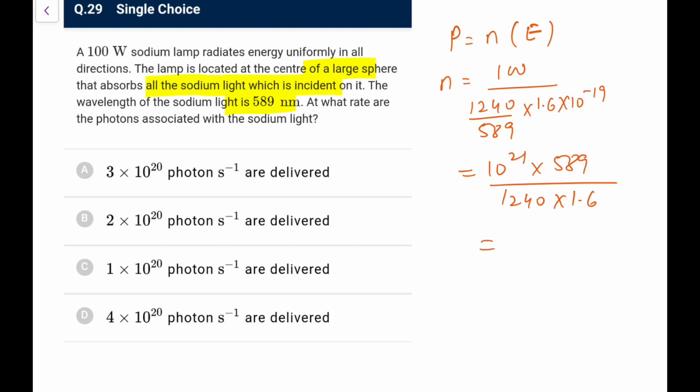So it is 10 to the power 21 into 589 upon 1240 into 1.6 that I have to do. Roughly, it is 600, so it would be 2 point something and 1 point something, so it would be 3 point something. So 1 by 3, it would be 3 into 10 to the power 20 photons per second, I can make it out. So that is roughly 3 into 10 to the power 20 we will get. So go for option A from this calculation.